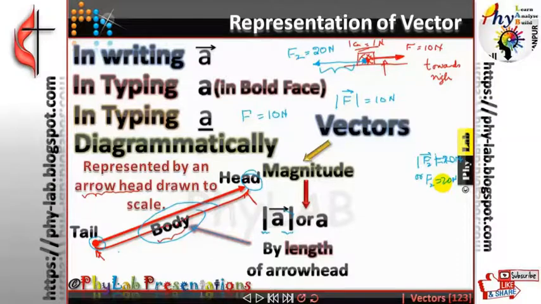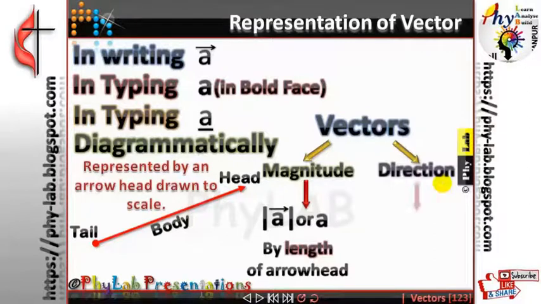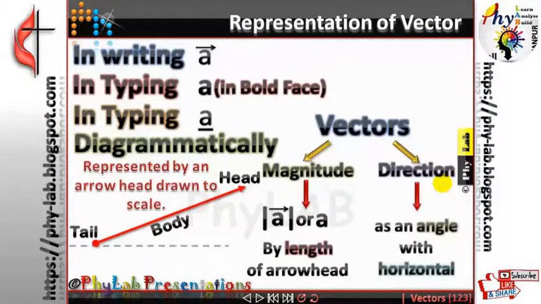Is that clear? What I am saying is that the direction of any vector is represented with the help of an angle. This angle must be measured from the horizontal line or from the x-axis. The x-axis is a horizontal line. The horizontal line can also be called a sleeping line if you have any confusion.